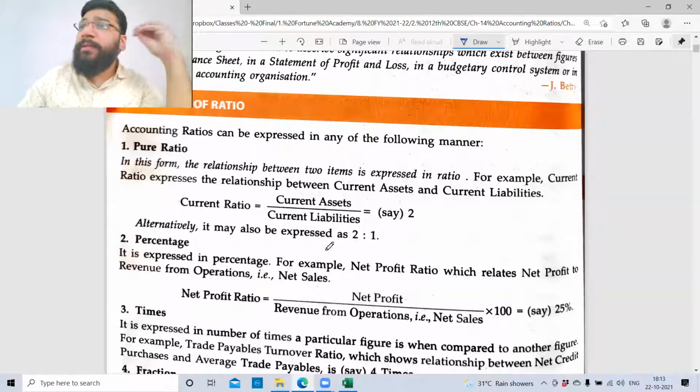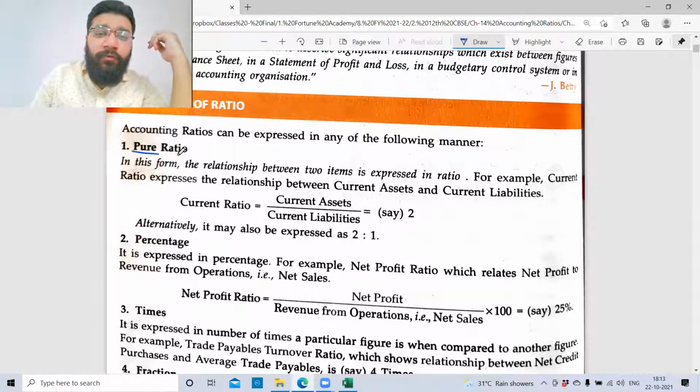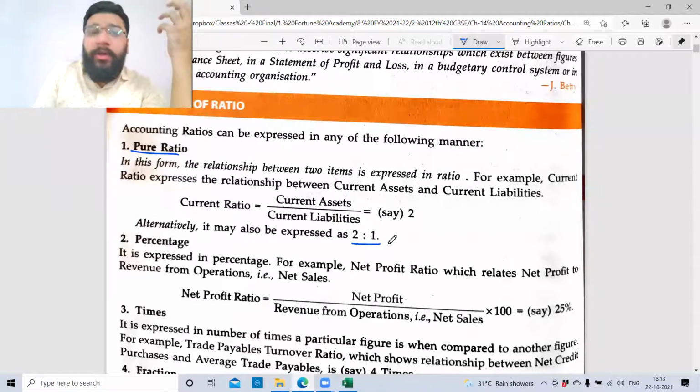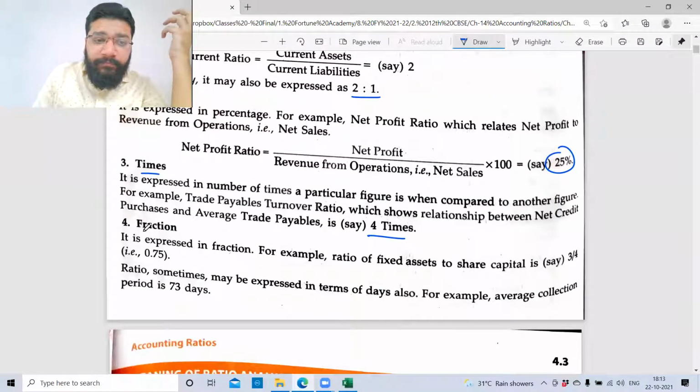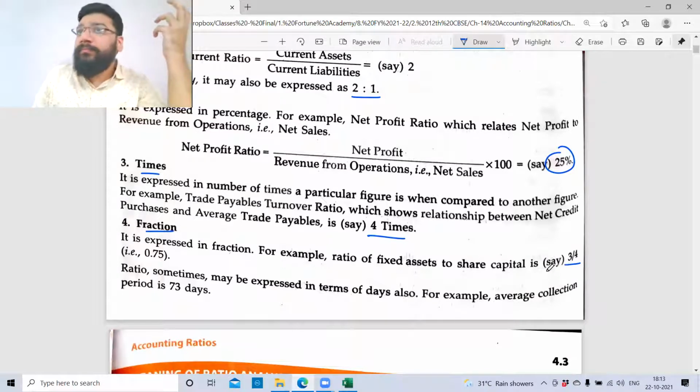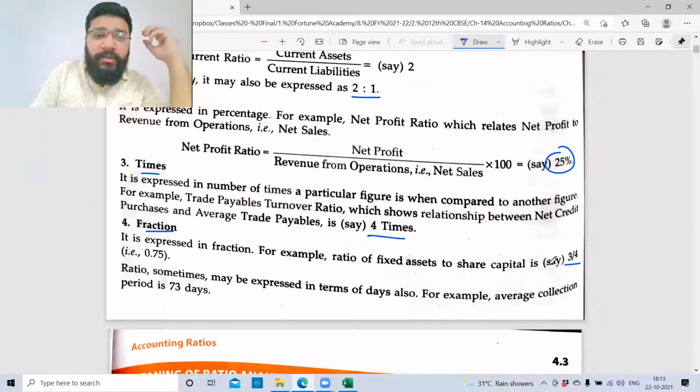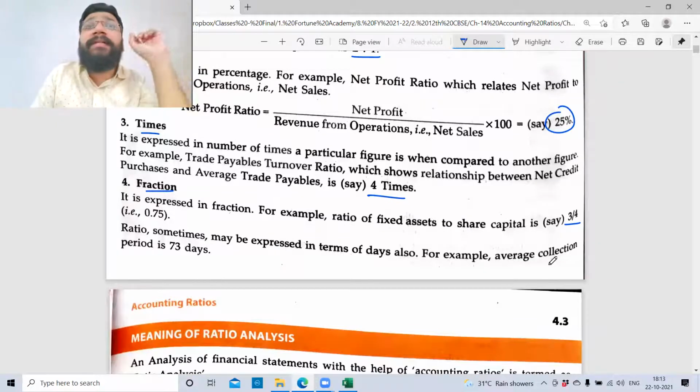Accounting ratios can be expressed in 4 forms. One is pure ratio form, like 2:1, 3:1. Then it can be expressed in percentage. Then times, like 4 times, 3 times, 2 times. And fractions, like 3/4, 2/4, right? These are the 4 forms you need to remember because there are certain ratios which have to be expressed exclusively in certain forms. The current ratio has to be expressed in pure ratio. Profitability ratio is expressed in percentage, so you have to express it in percentage.